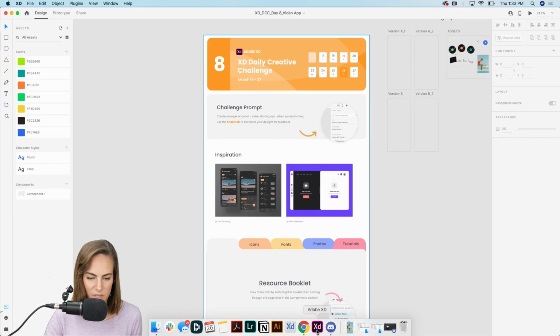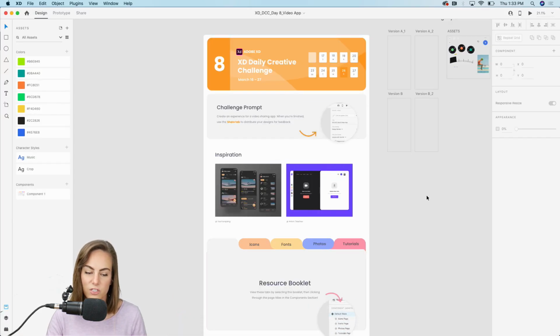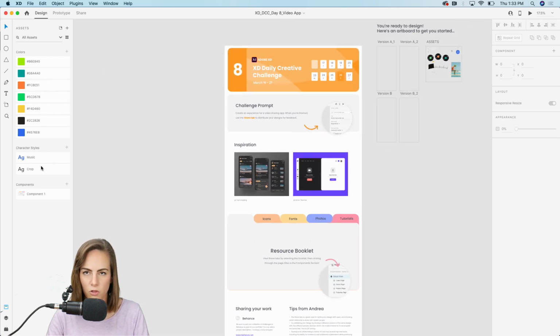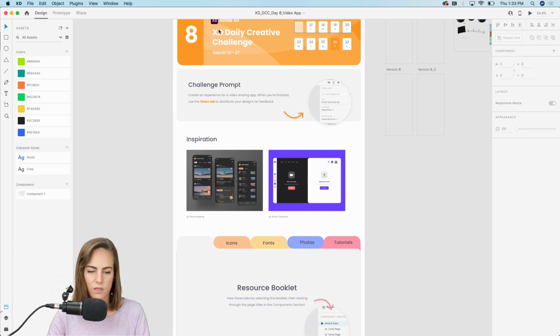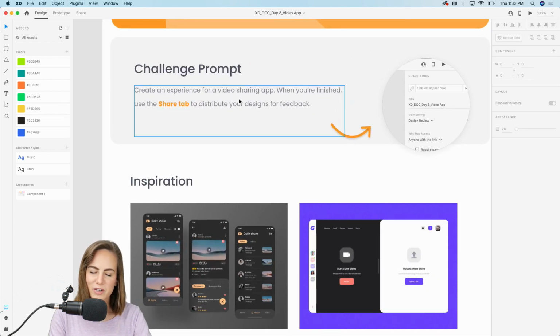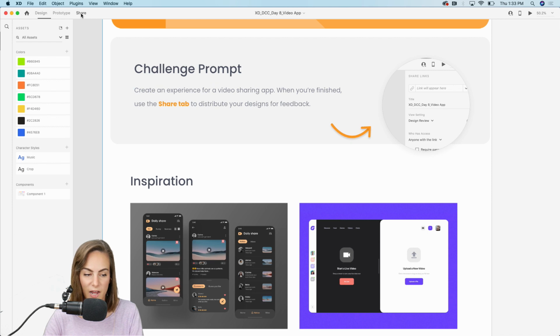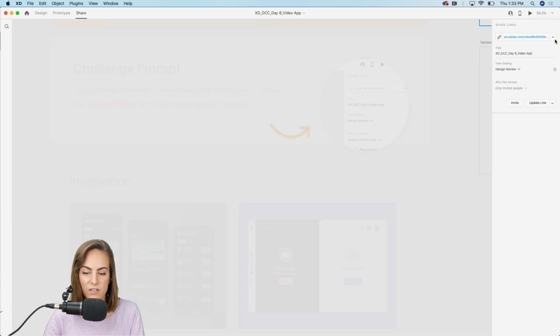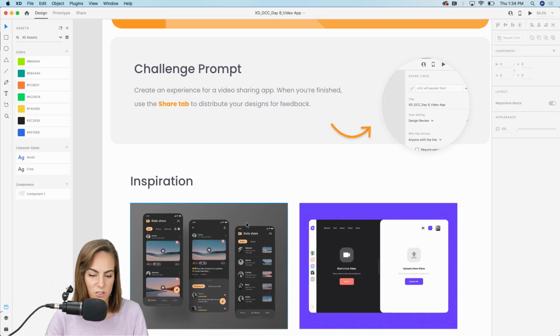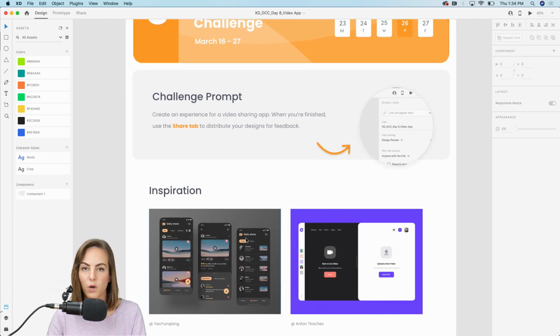Okay, let's hop into our starter file. So this is what you get when you download it from Dropbox. You won't have any of the colors and stuff because you guys will create that, but this is what you'll have. So like I mentioned, we're going to be focusing on the Share tab up here, and we're going to review all of this. It was released in November, but if you've never explored around in the Share tab, we've got lots of awesome stuff in there. Very useful for testing your work if you're doing A/B testing with users.